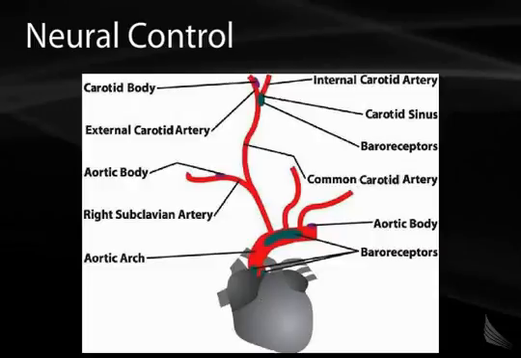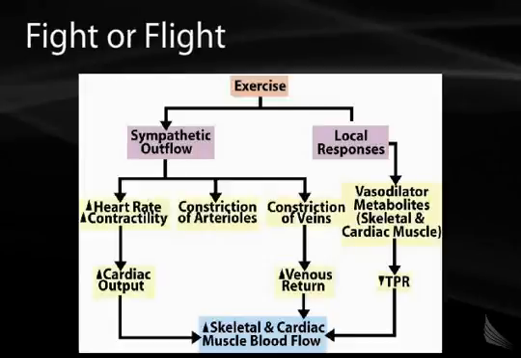This diagram shows the location of baroreceptors in the carotid sinus, in the aortic body, and the aortic arch. This diagram illustrates fight or flight. In response to exercise at the top of the graph, we have increased sympathetic outflow and increased local responses. The sympathetic outflow, as we mentioned, through the beta-1 receptor causes an increased heart rate, increased contractility, and increased cardiac output. This also causes a constriction of arterioles in certain organs such as the abdominal viscera, kidneys, and skin.